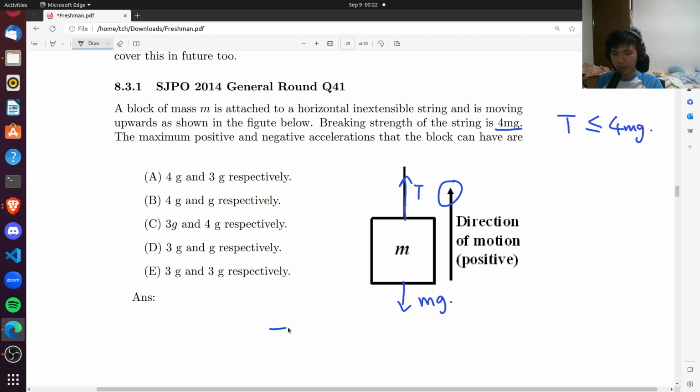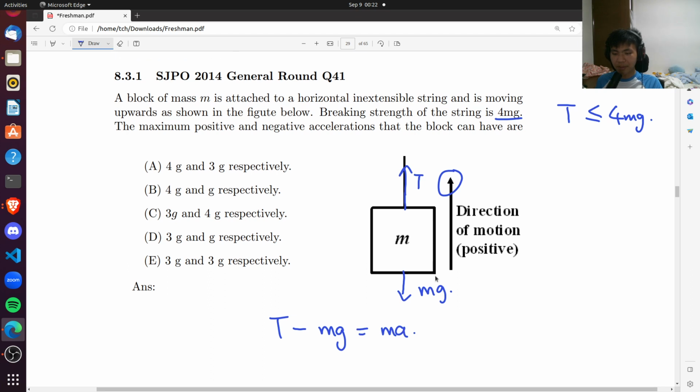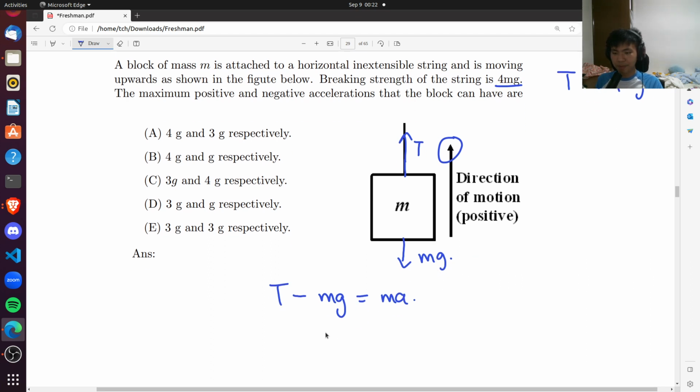The net force is T minus mg, and the net force is equal to ma, so T minus mg is ma. If we rearrange this, you can see that T equals m(g plus a).